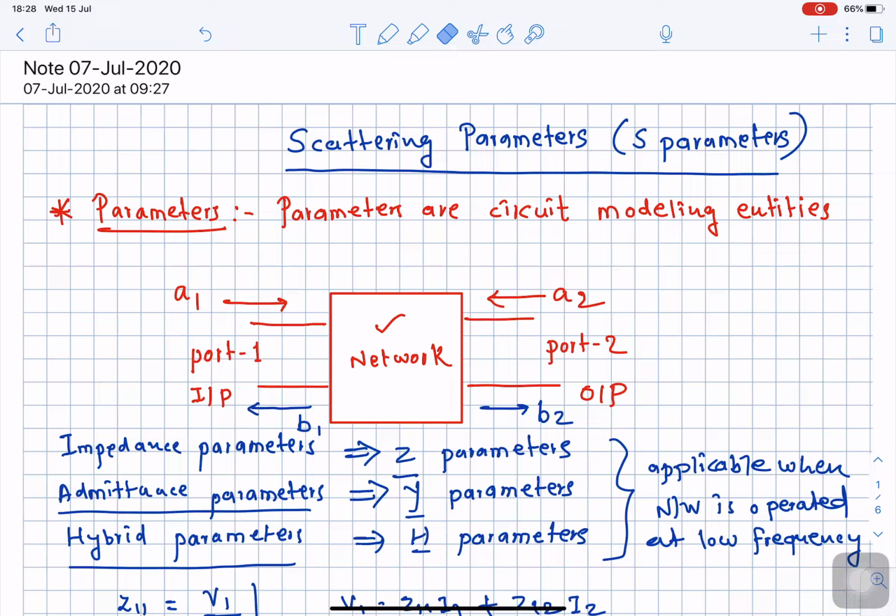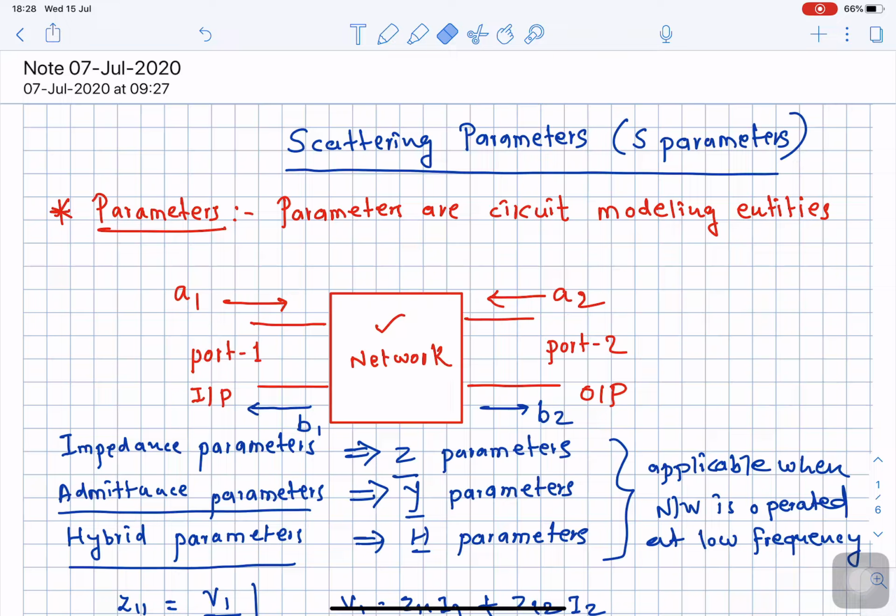Now the same thing happens in the case of the admittance parameters, or y parameters. I will not specify the equation of the admittance parameters, you already know that admittance parameters are denoted by y terms. In order to calculate the admittance parameters, we similarly need to keep a short circuit at the given ports, so that the voltage becomes zero.